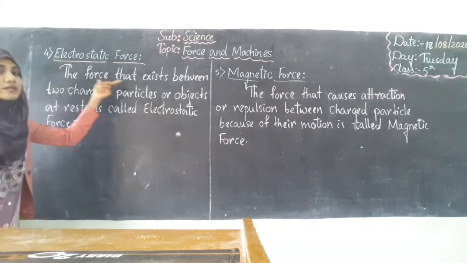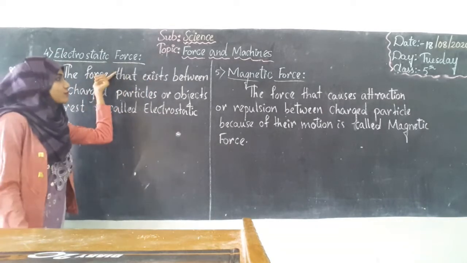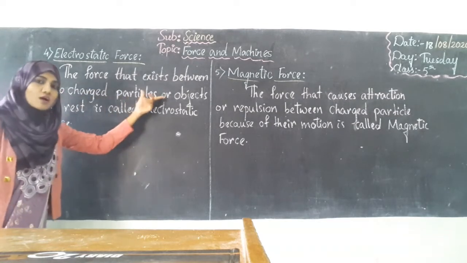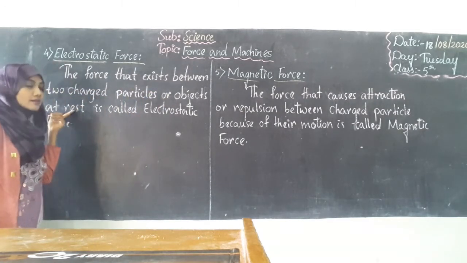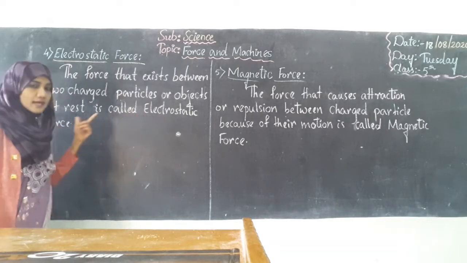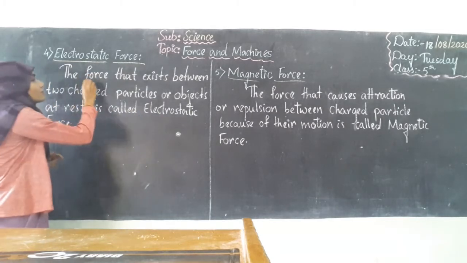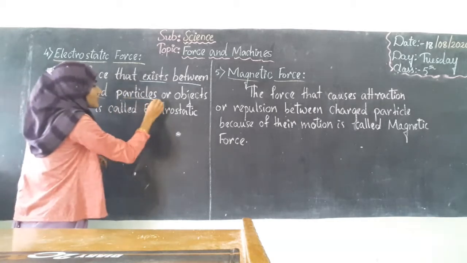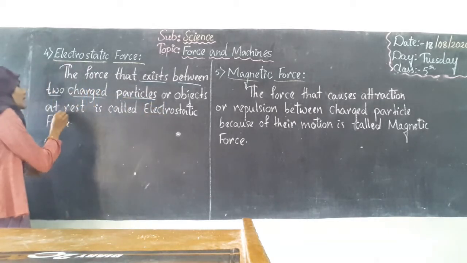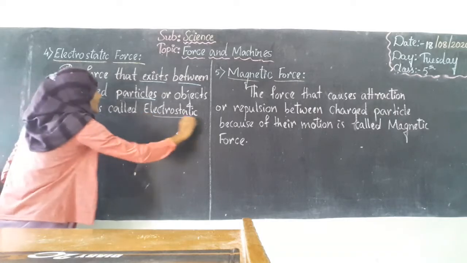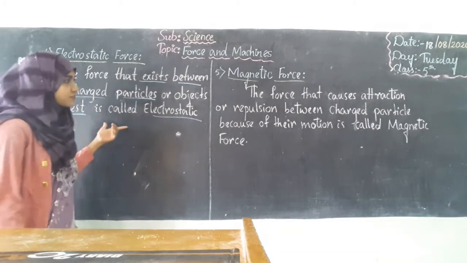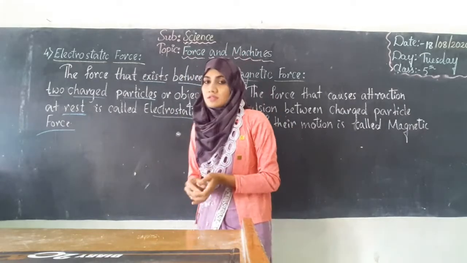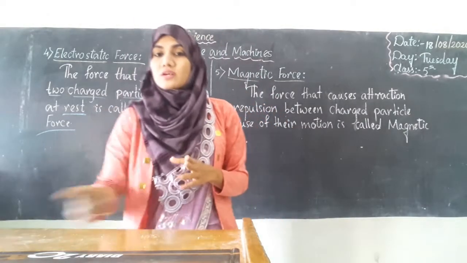The force that exists between two charged particles or objects at rest is called electrostatic force. So there is a force between the two charged bodies.